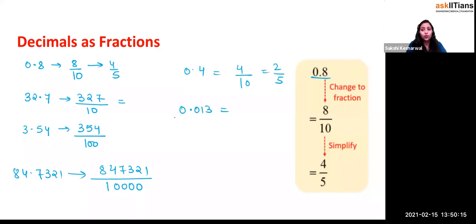If I write 0.013, which is equals to what? Now, you have taken no whole part, right? But what you did, you took one part and divided into how many parts? Into 1000 equal parts. And after 1000 equal parts, you have taken only 13 parts of it. So this is equals to what, beta? 13 by 1000, right? This is the way.